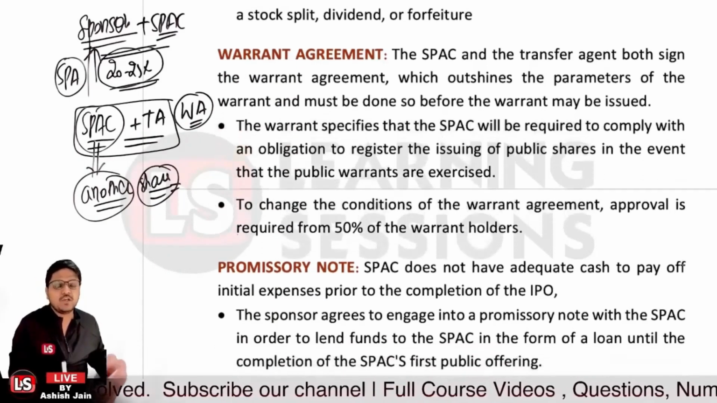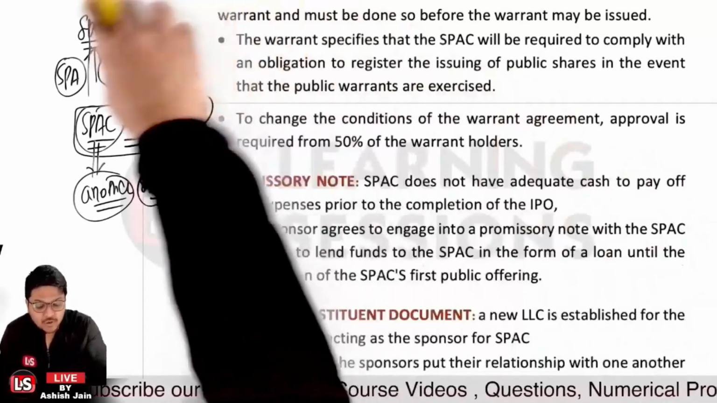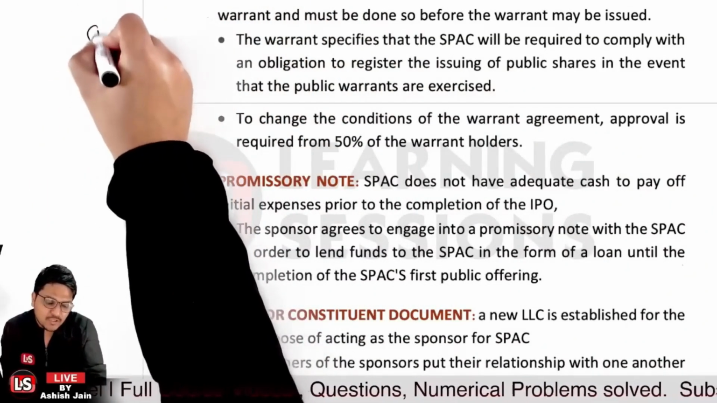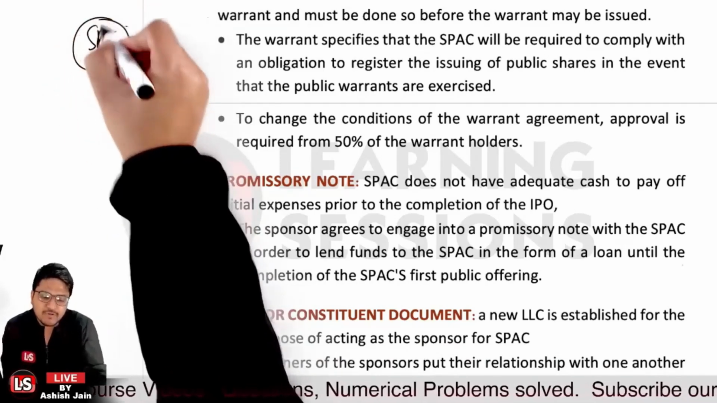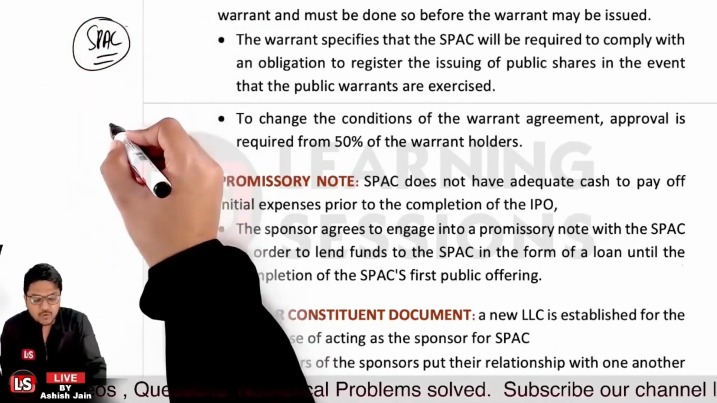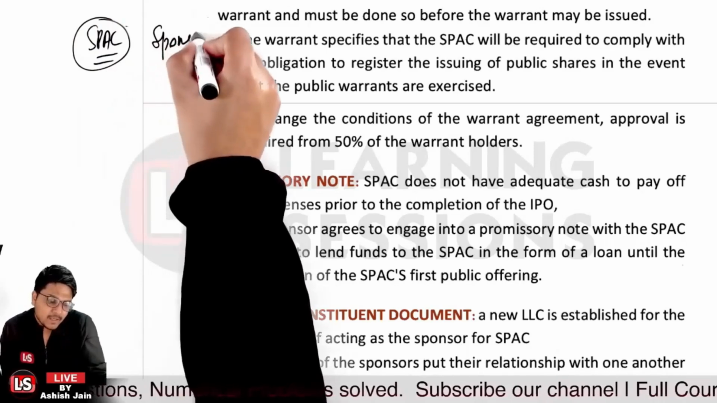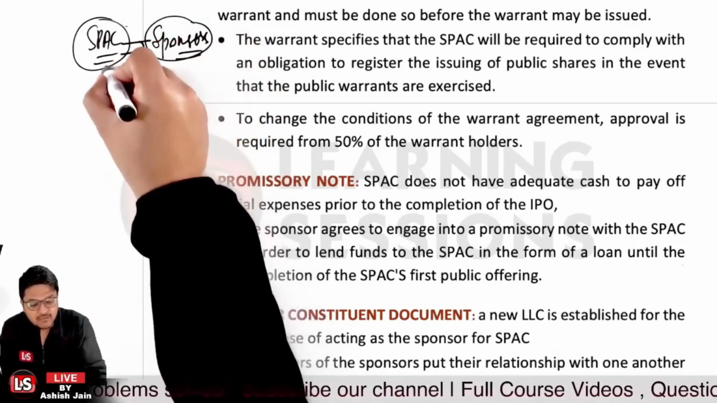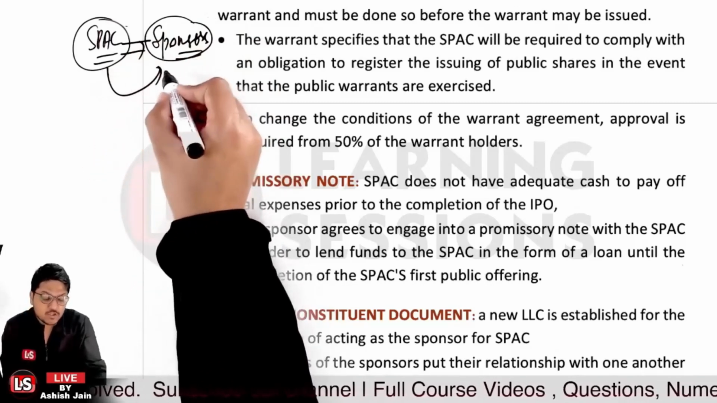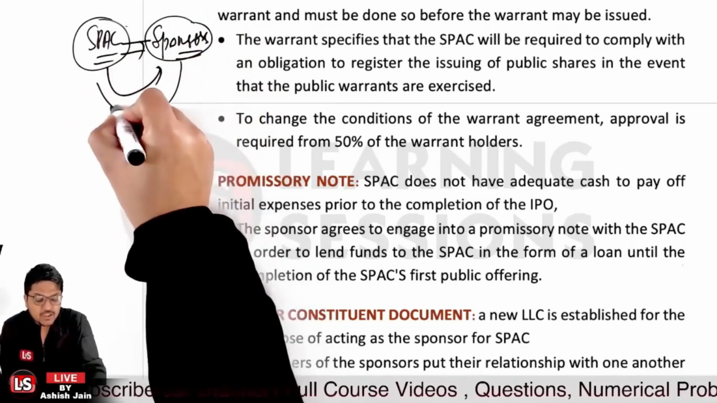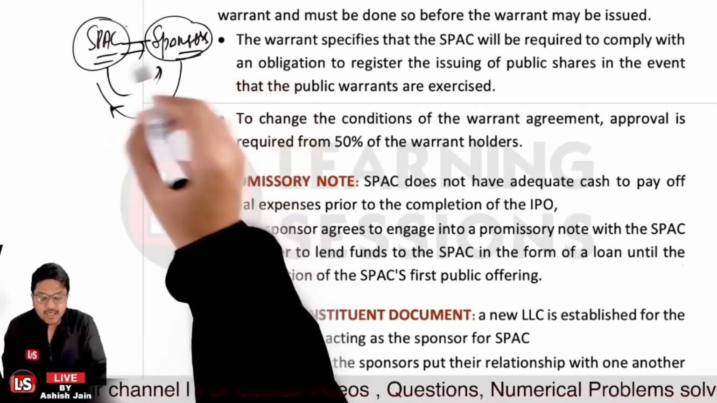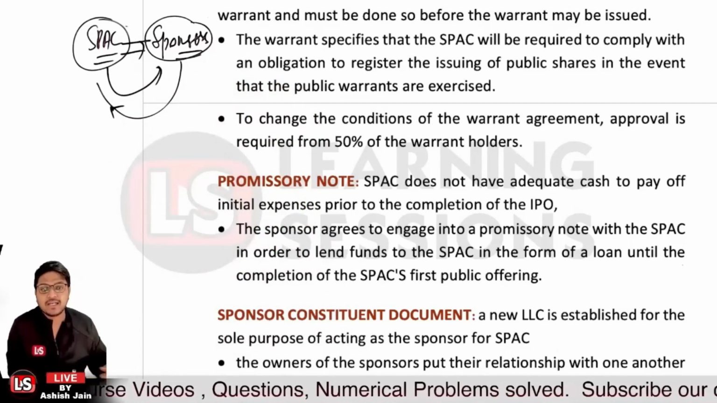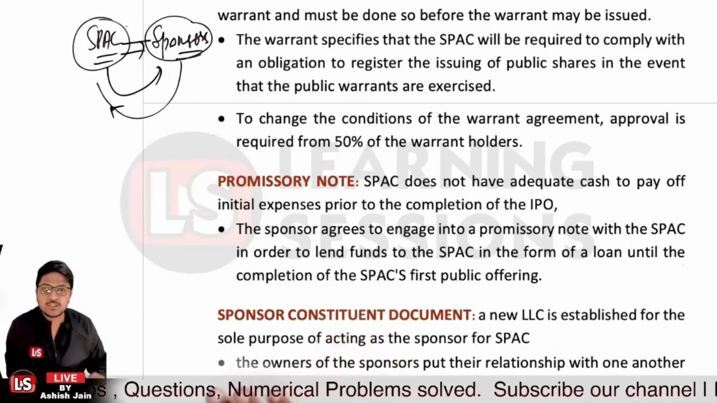Further, it's related to the promissory note. The SPAC does not have any funds to start the business or cover initial expenses, right? The SPAC is a blank check company. It does not have any funds with it. So the promissory note is between the sponsors and the SPAC. The SPAC is promising the sponsors that it will pay the debt, whatever amount has been spent as initial expenses by the sponsors. There is an agreement, that is a promissory note, by the SPAC that it will be repaying all the debts to the sponsors, right?